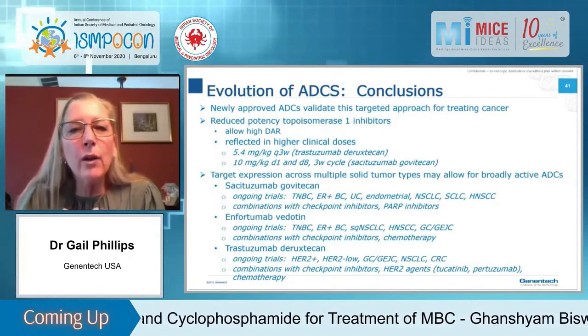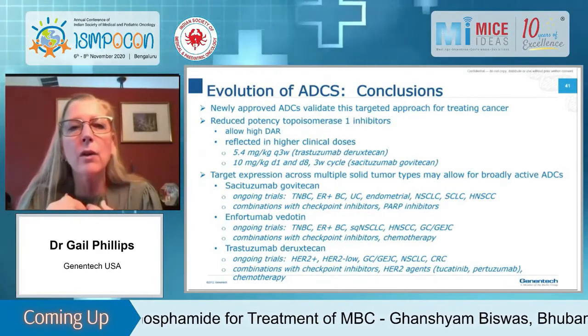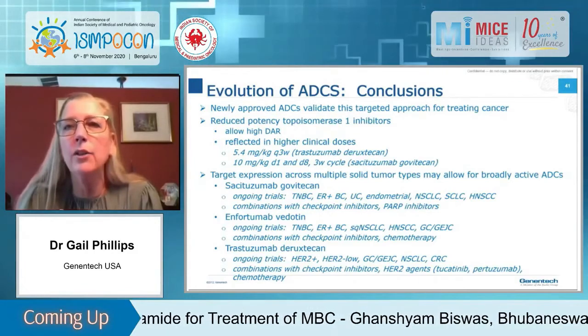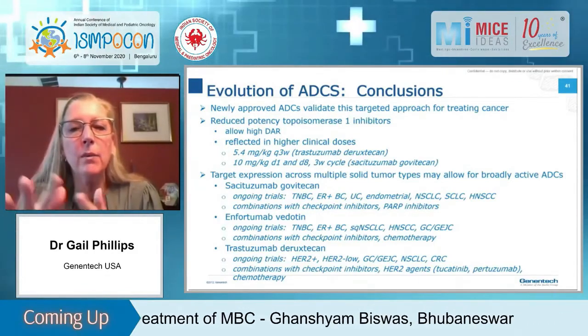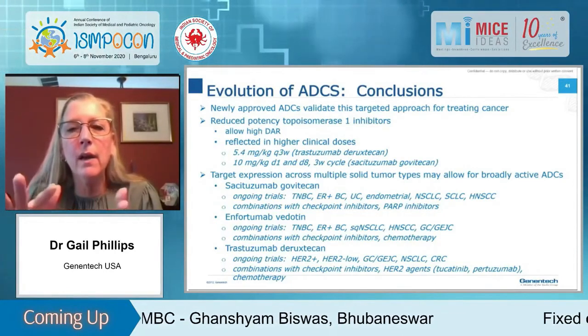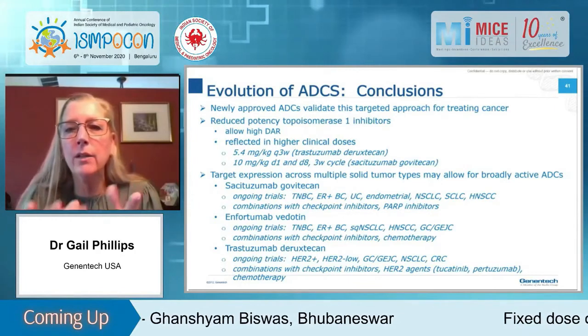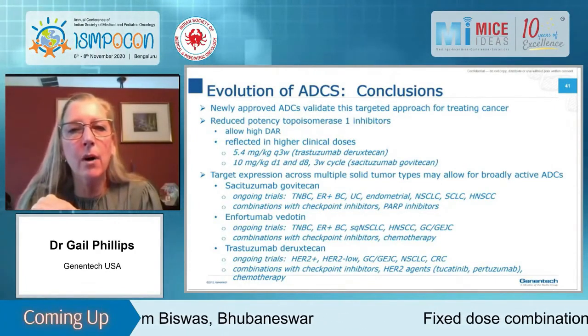I think the other really cool thing about these new ADCs is that these targets are expressed across a wide variety of solid tumor types. And so trastuzumab govitecan was approved in triple-negative breast cancer, but there are ongoing trials in ER positive, in bladder cancer, endometrial cancer, lung cancer, head and neck cancer, and there are combinations with checkpoint inhibitors and PARP inhibitors.